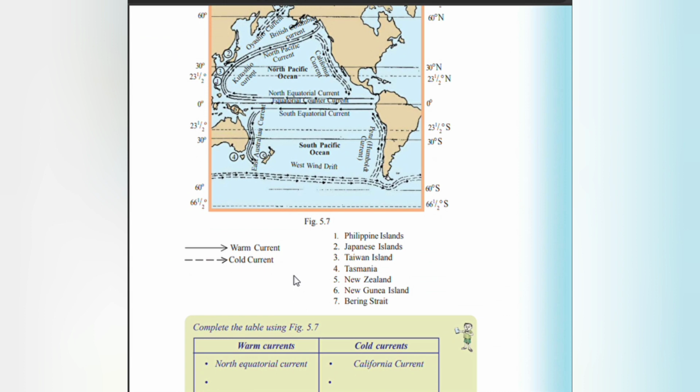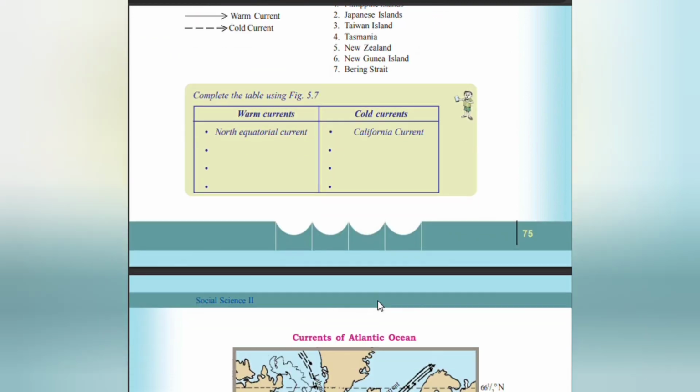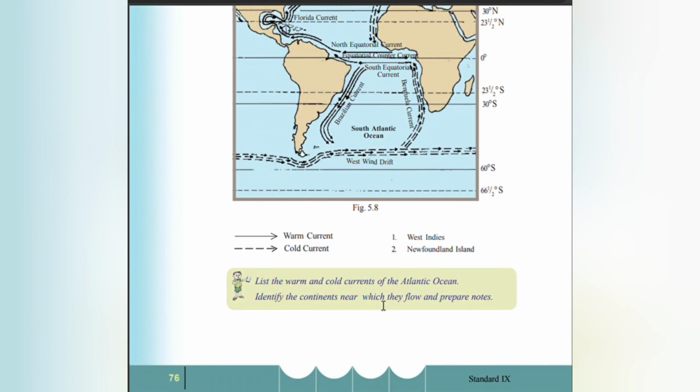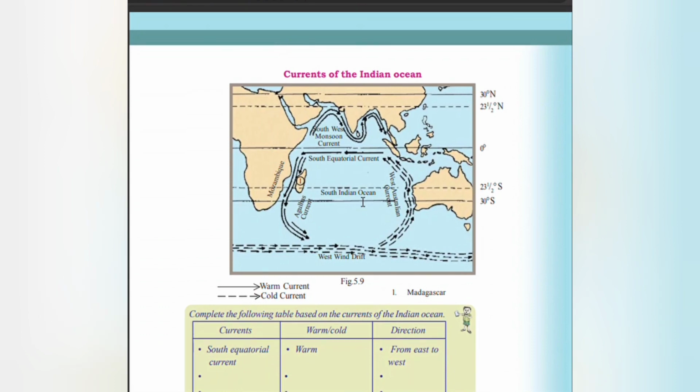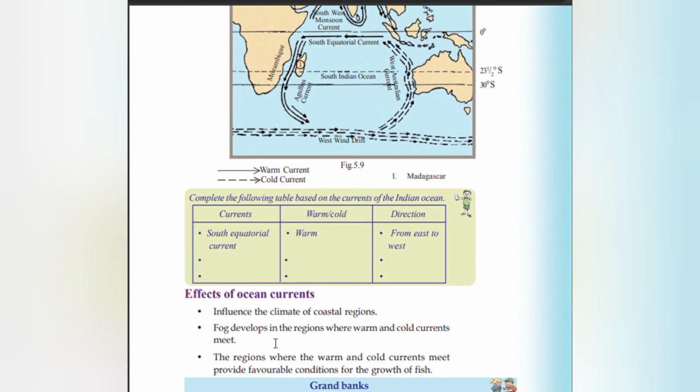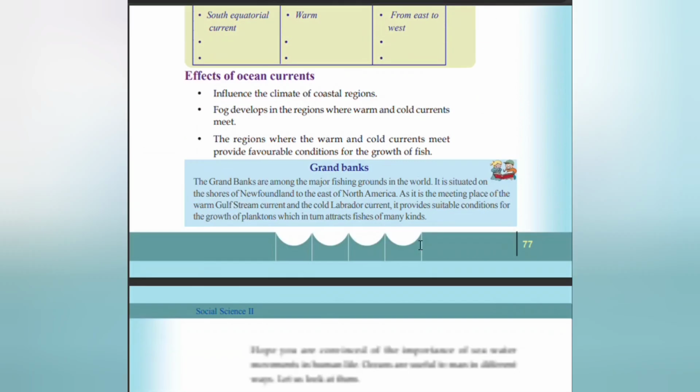Here are certain islands given: Philippine Islands, Japan, Taiwan, Tasmania, New Zealand, New Guinea Island and Bering Strait. Currents of the Indian Ocean. South Equatorial Current, warm, flows from east to west.